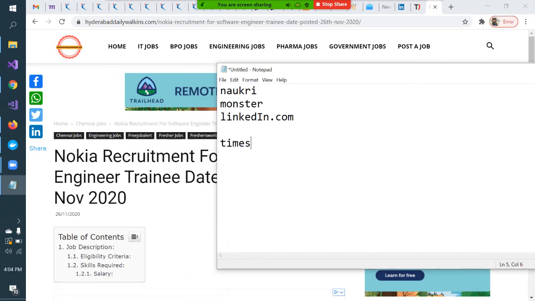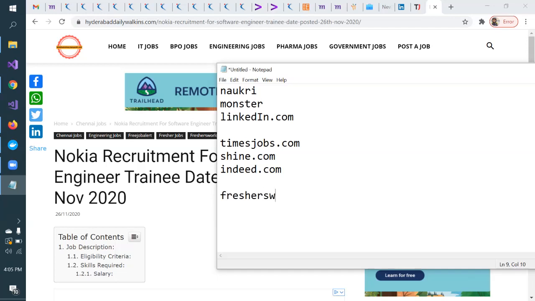And TimesJobs.com, Shine.com, Indeed.com, FreshersWorld.com, and don't worry about spelling here and there. You can always search with this term on Google and you'll get the exact website.